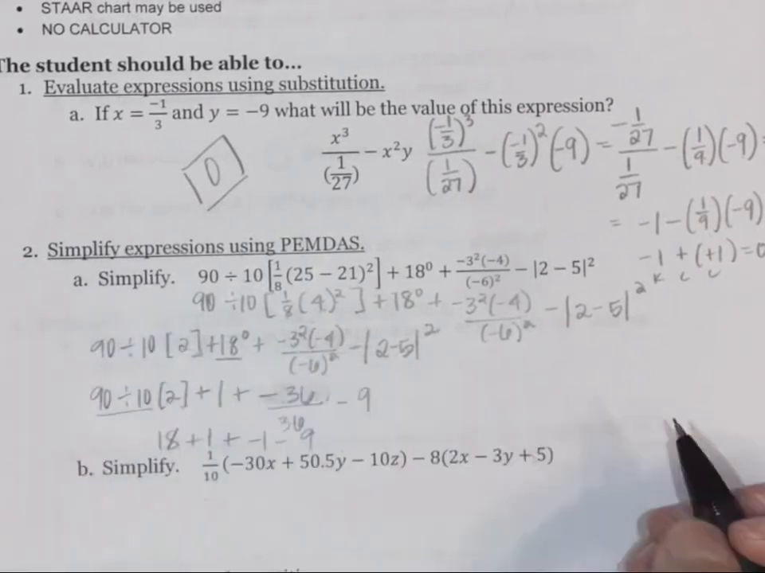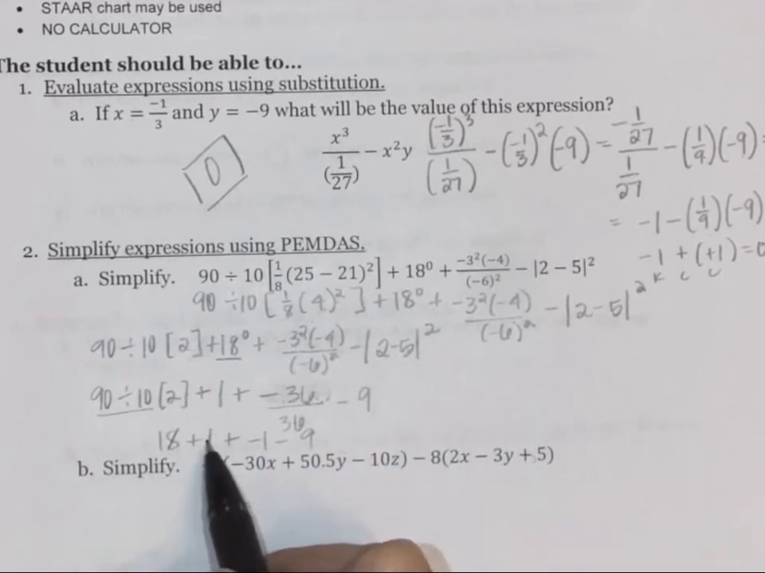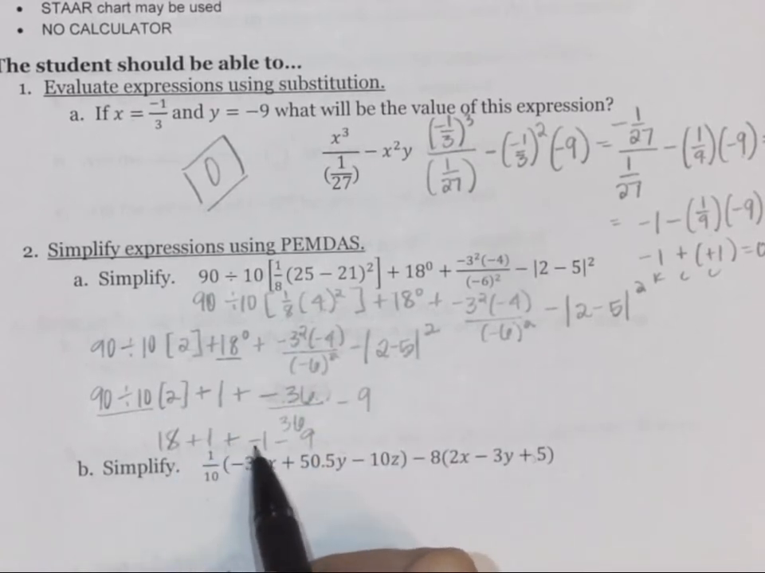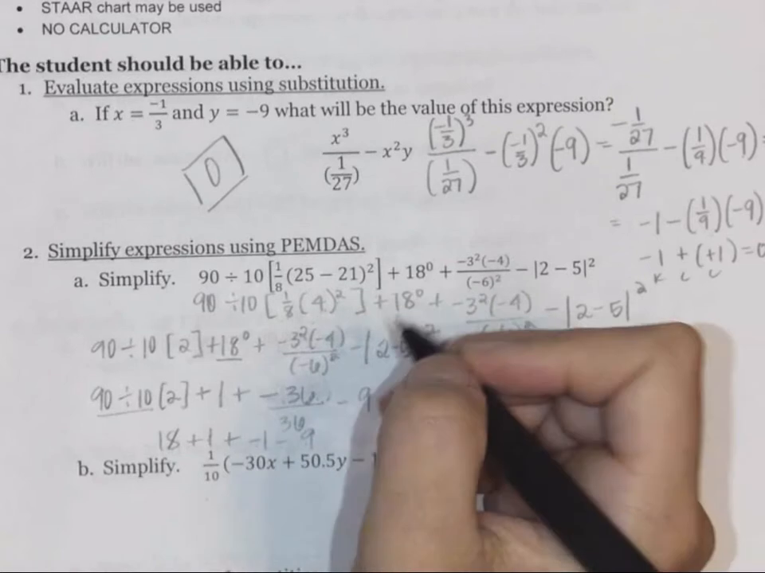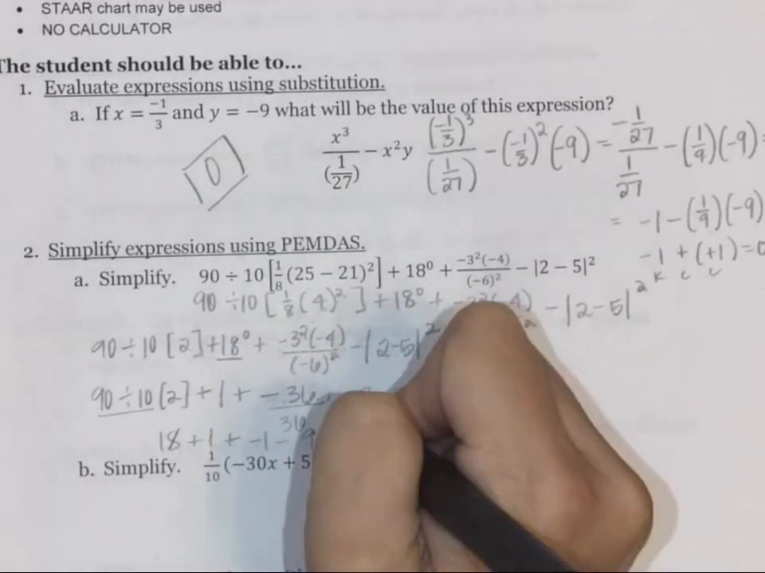So now we just have addition and subtraction, and we're going to work left to right. So 18 plus 1 is 19. 19 plus a negative 1, which is just 19 minus 1, is 18. And 18 minus 9 is going to give you 11.